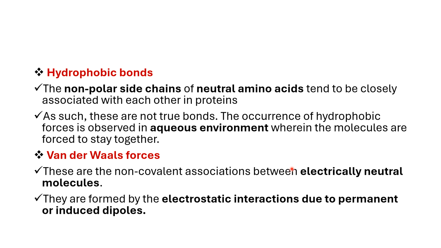So remember the bonds in the primary structure of proteins, you just have the peptide bond. Secondary structure, peptide plus hydrogen bond. Tertiary structure, apart from peptide and hydrogen, you can have the disulfide bond, the ionic bond, the electrostatic bond between the charged amino acids, the hydrophobic bond, and van der Waals forces, in both tertiary and quaternary, right? I hope you are now clear with the different structural details about the 4 levels of protein structure.